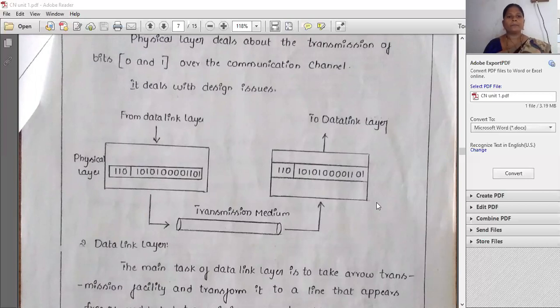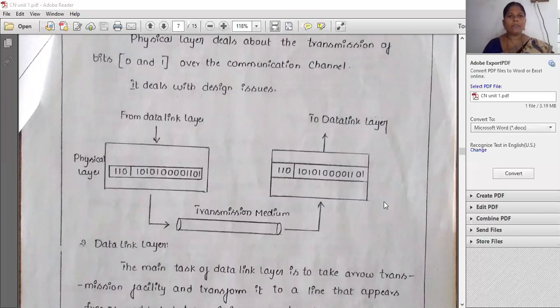So see in this diagram how the data is going from the physical layer on the sender side to the receiver side. Basically for data there are two fields. One is the address field, the second one is the data field. Here they have taken an example: 110 is the address of the data, and the entire bits here are the data or information. This goes from the physical layer on the sender side to the data link layer, through the transmission media, and the entire data goes to the receiver side.